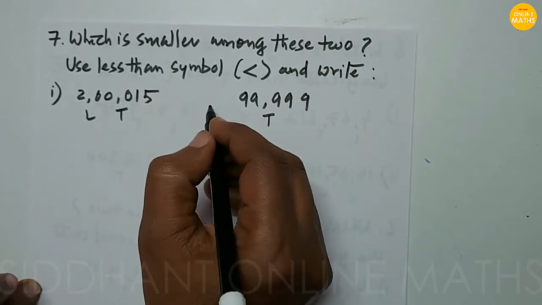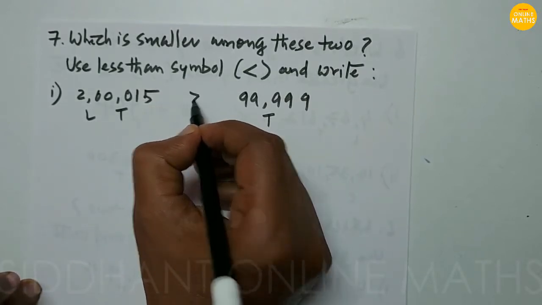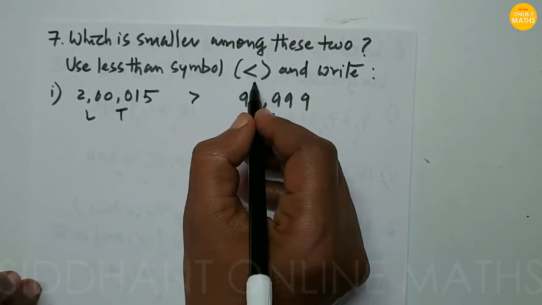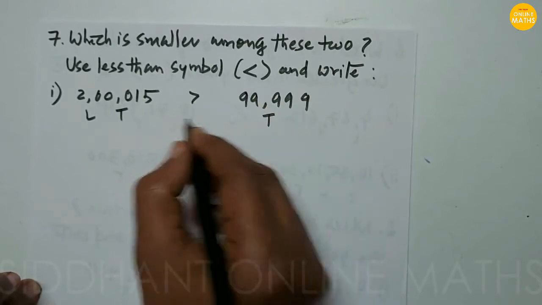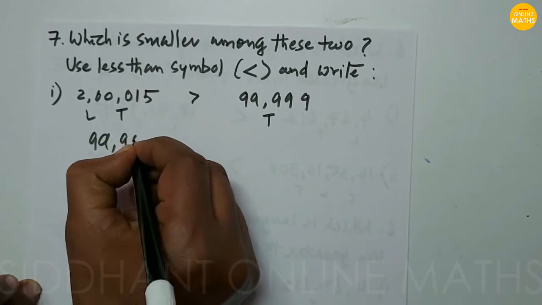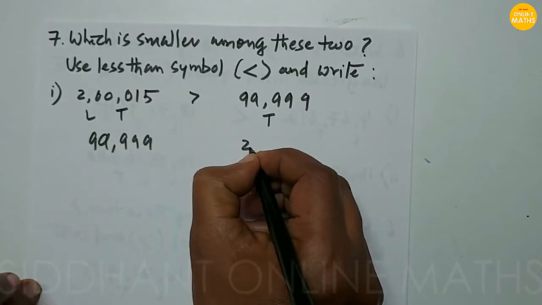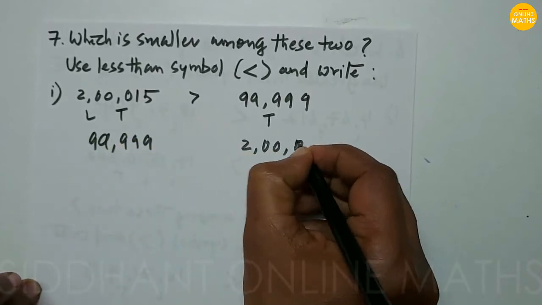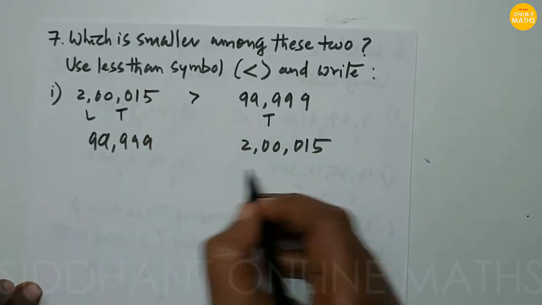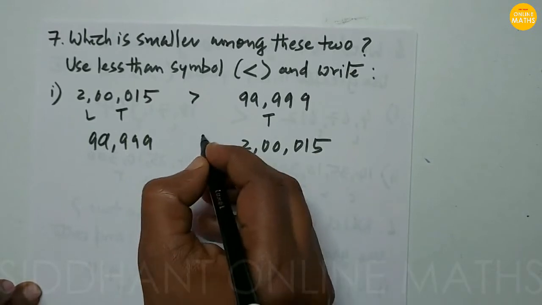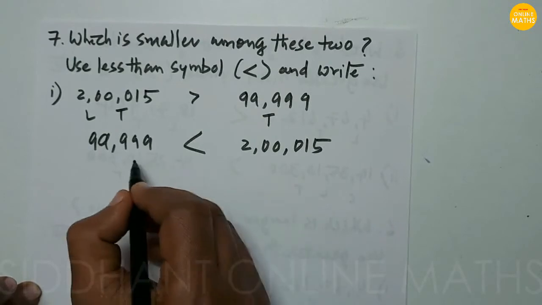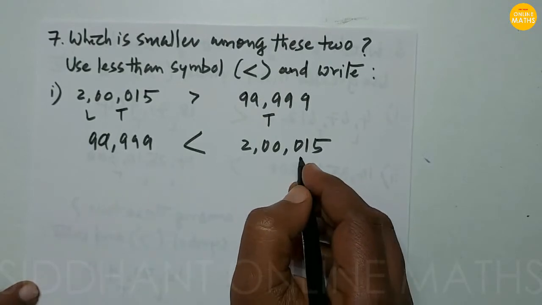So we can use a symbol like this greater than symbol, but in the question they told us to use only the lesser sign. So we just shuffle the question. On the left side we write 99,999, and on the right side we write 200,015. Now we can say that 99,999 is less than 2 lakhs. Then we can use this lesser than symbol, okay.